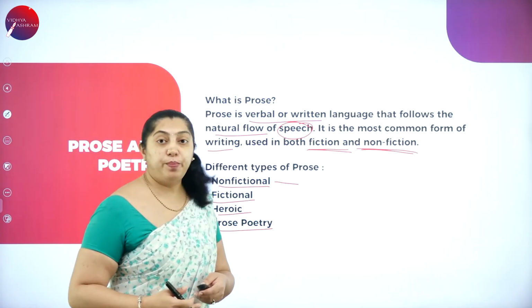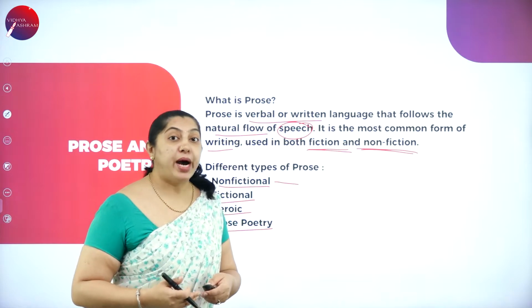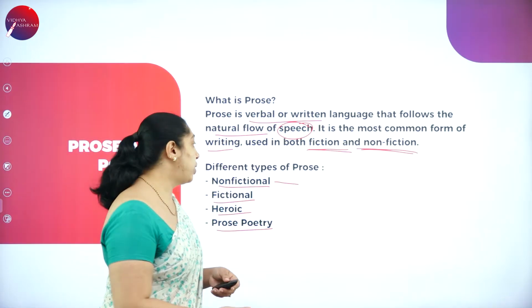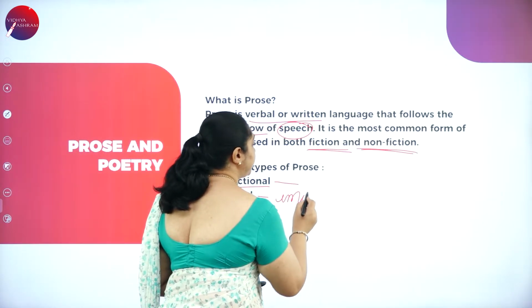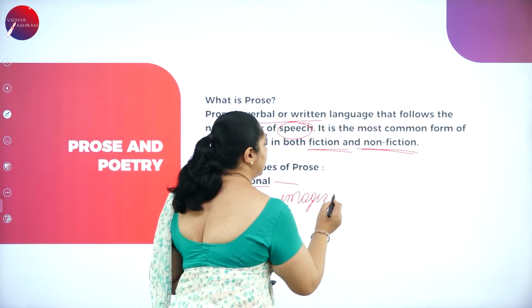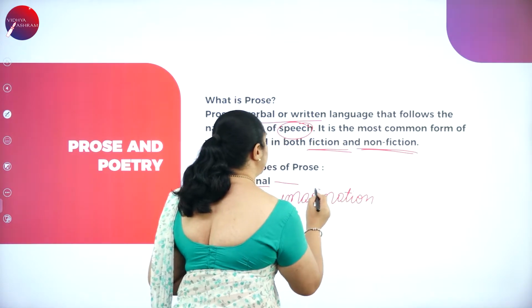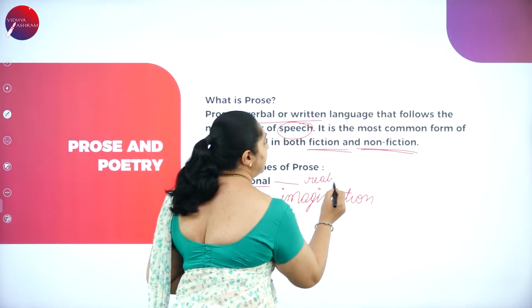What is fictional prose? Fictional prose is nothing but wholly or partly based on imagination. The story here will be based on imagination. Fiction is based on imagination and non-fictional is based on reality.